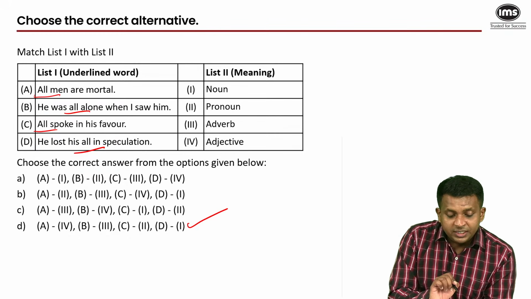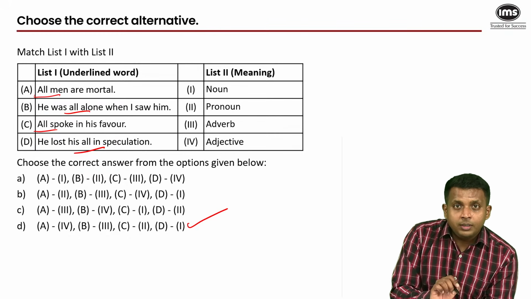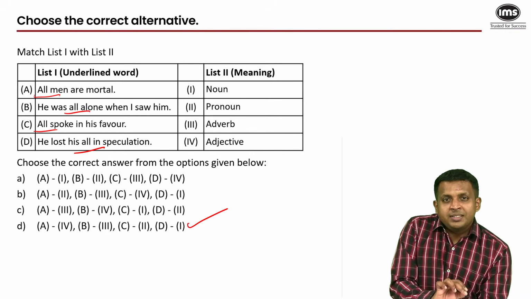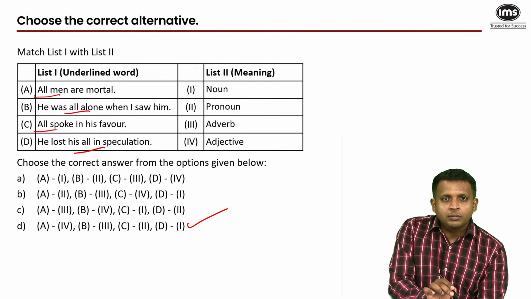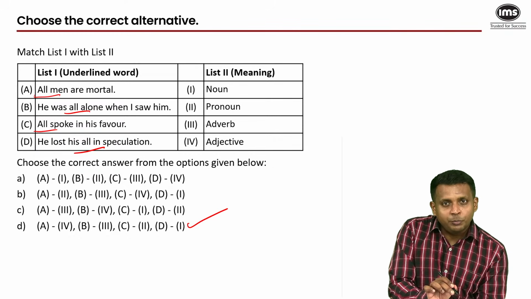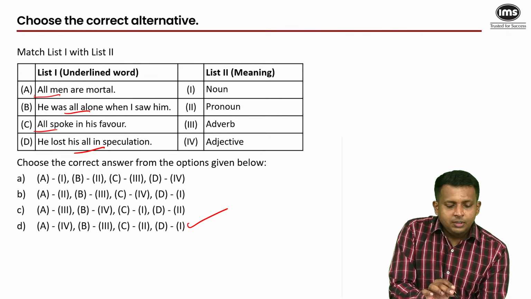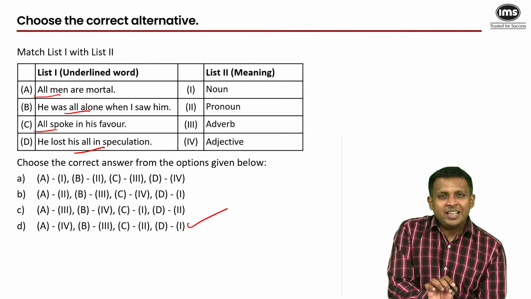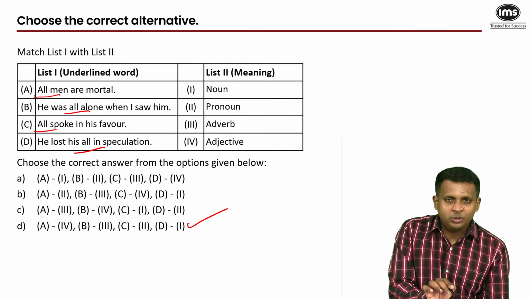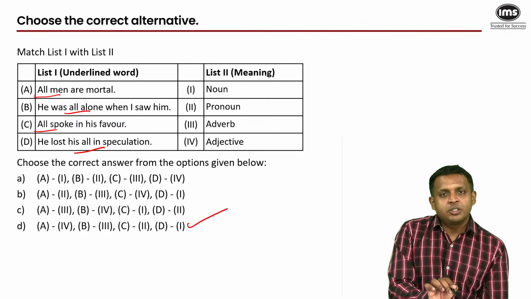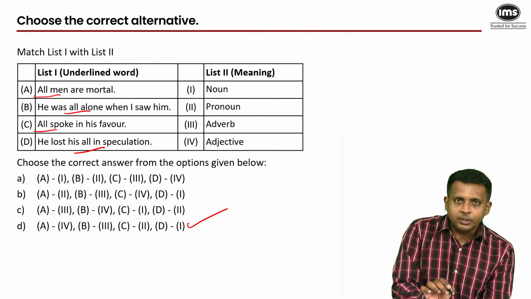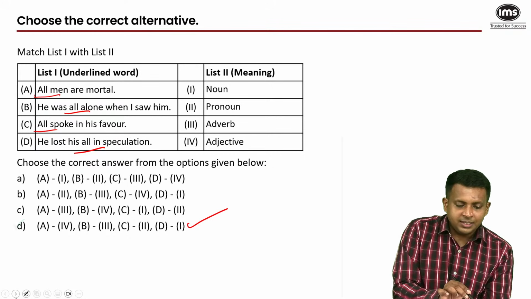All spoke in his favor. Here, all is the subject of the verb spoke. It replaces the actual names of the people who spoke. The subjects of verbs can only be nouns or pronouns. And it's not a noun here, so it's a pronoun. And he lost his all. Just like losing an object, he's lost his wallet, his phone, his pen, his book, similarly, he lost his all. The word all here plays the role of a noun. So the first answer is correct.